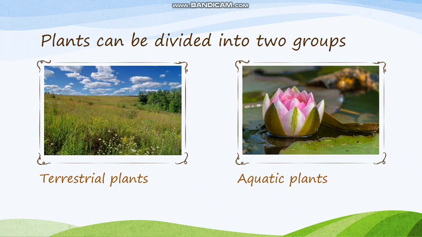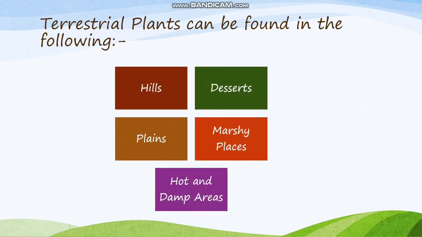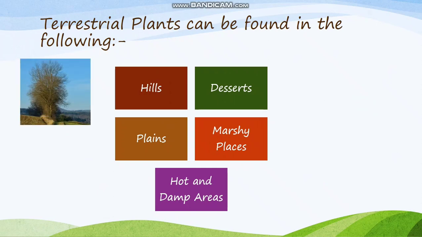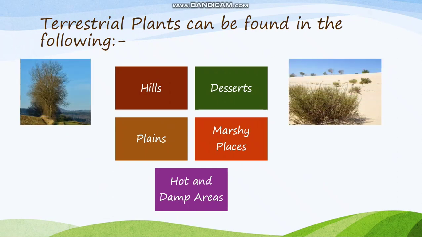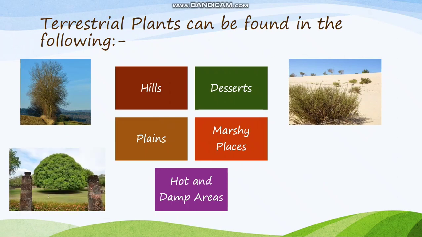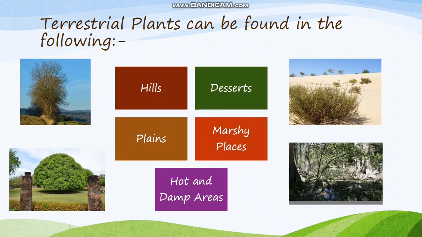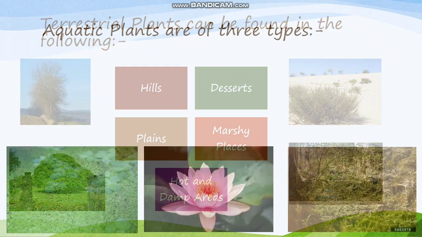Now, let us see some of the types of plants which are found among terrestrial plants. In terrestrial plants, we will see hills, deserts, plains, marshy places, and hot and damp areas. The plants found in hills will look something like this, then plants found in desert, plants found in plains, and plants found in marshy places.